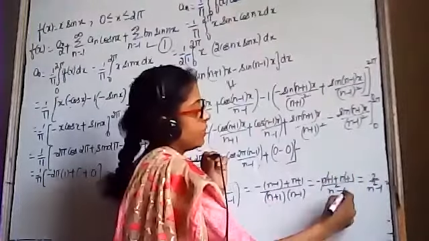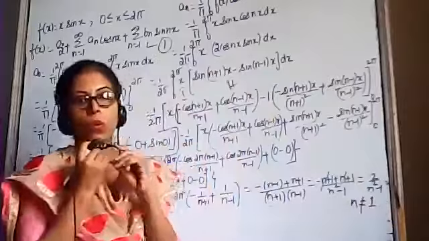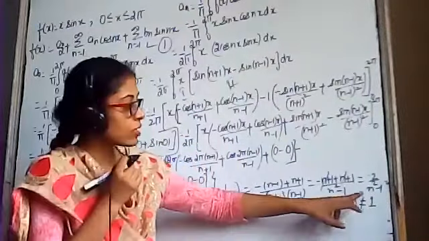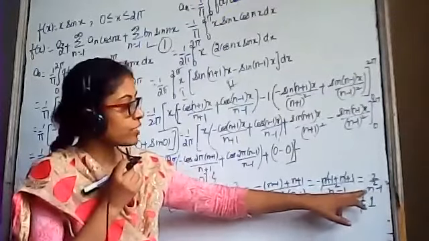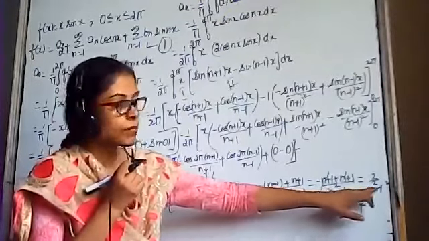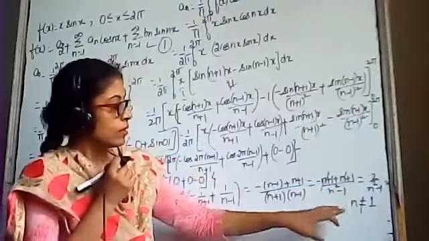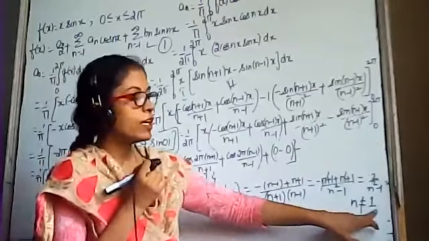Now see, there is one condition. N should not be equals to 1. यहाँ पे n 1 के equal नहीं होना चाहिए. Because in the denominator we have n square minus 1. And if we put n is equals to 1, it will become 1 square minus 1, that is 1 minus 1. And it will become 0 in the denominator. So there is one condition that n should not be equals to 1.